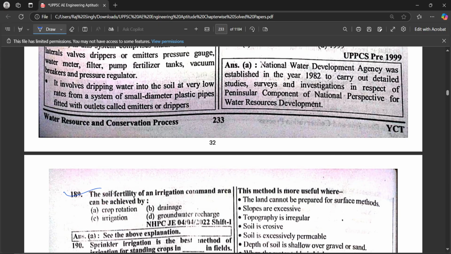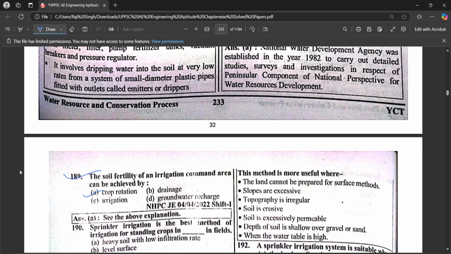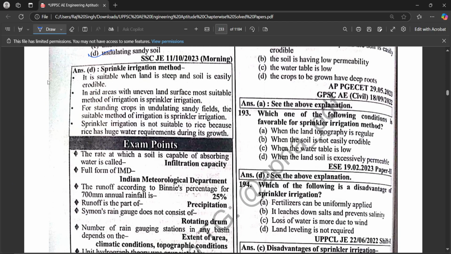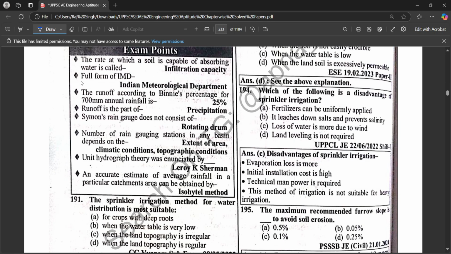The soil fertility of an irrigation command area can be achieved by crop rotation. The sprinkler irrigation is the best method of irrigation for standing crop in flood, undulating, sandy soil. From an exam point of view, important points: the rate at which soil is capable of absorbing water is called infiltration capacity. Full form of IMD: Indian Meteorological Department.